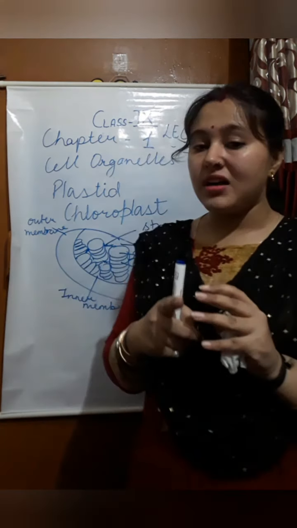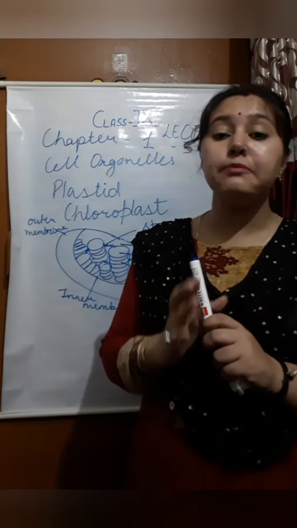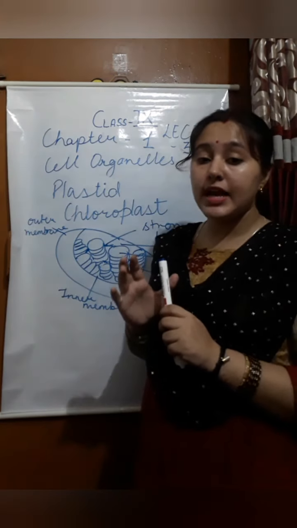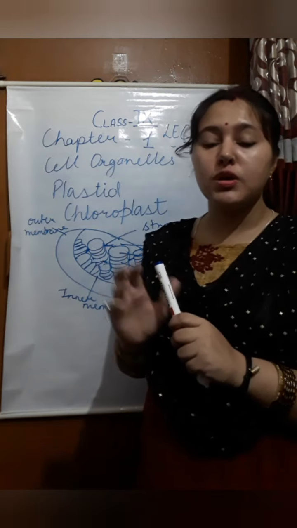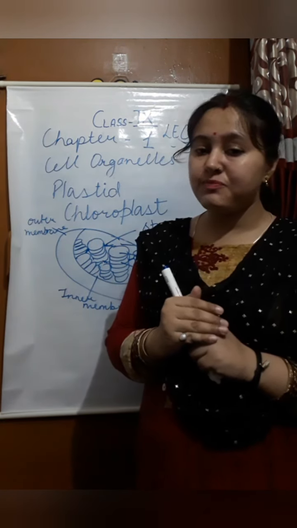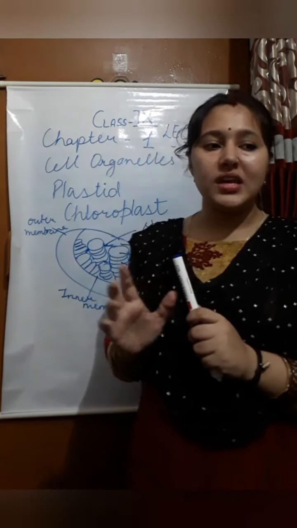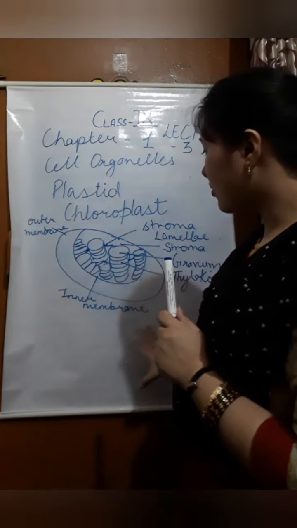Now in the plastid, we will study further about the chloroplast because it gives the green pigment to the plants. If green pigment is there, then chlorophyll is present, so it helps in photosynthesis too. This is the structure of the chloroplast.